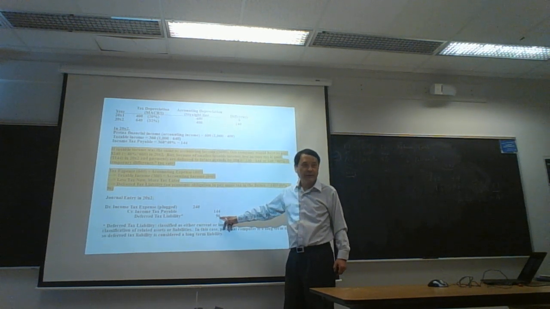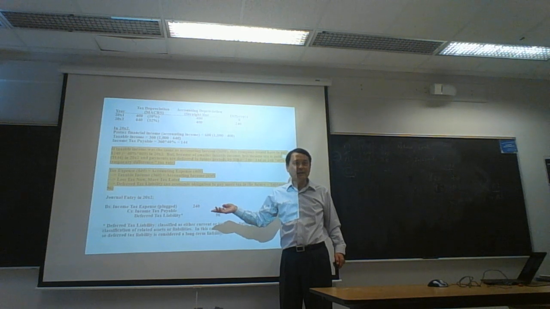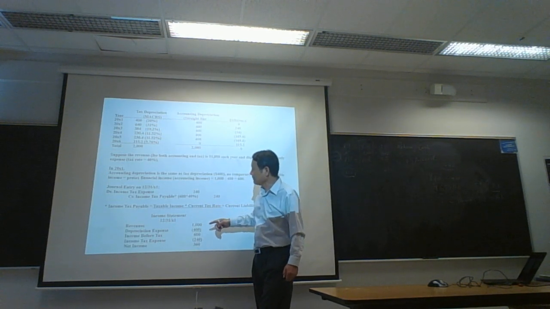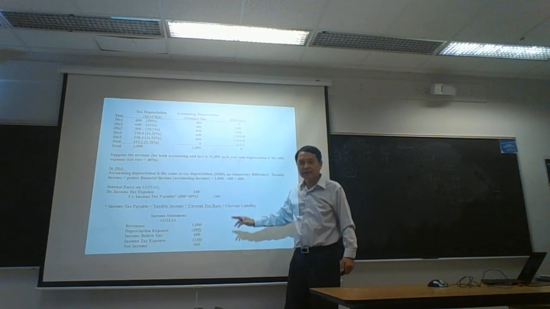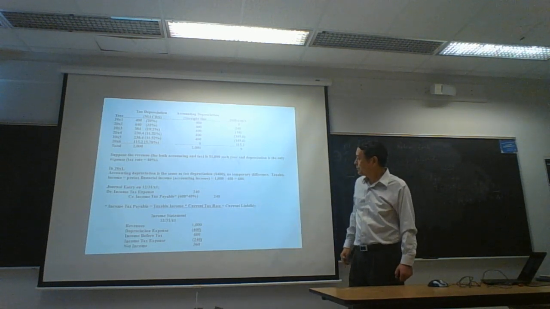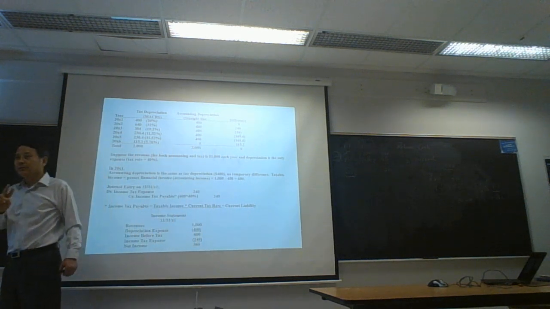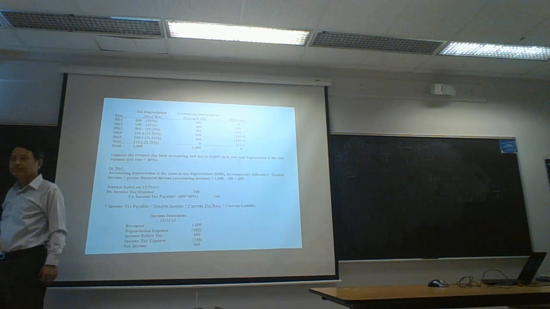$96. Okay, initially $96 on credit in the second year, and then keep decreasing, right? The DTL will decrease every year, and then at the end of 2006, the balance should be 0. So, again, there are only two things you really have to understand and remember. Number 1, income tax payable. Number 2, DTL and DTA.